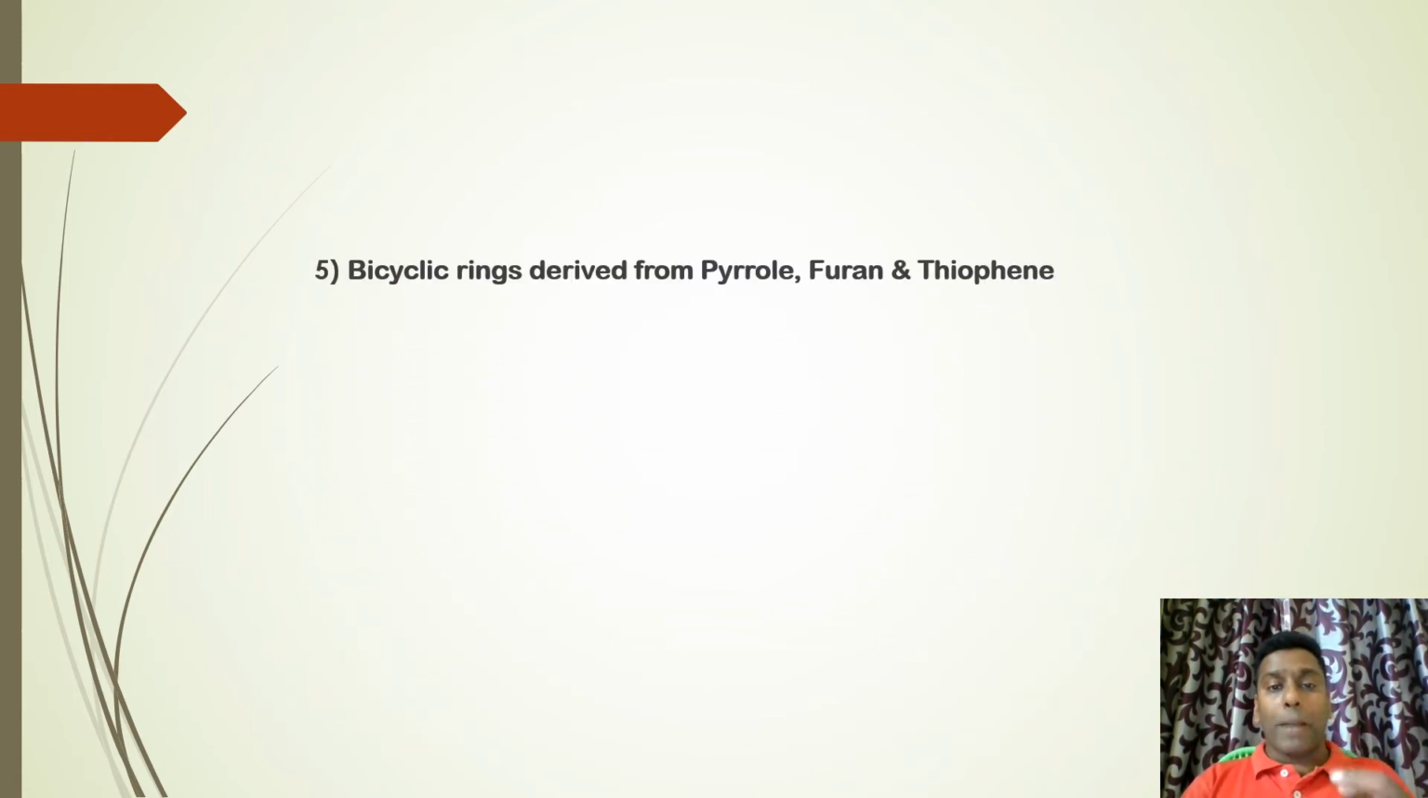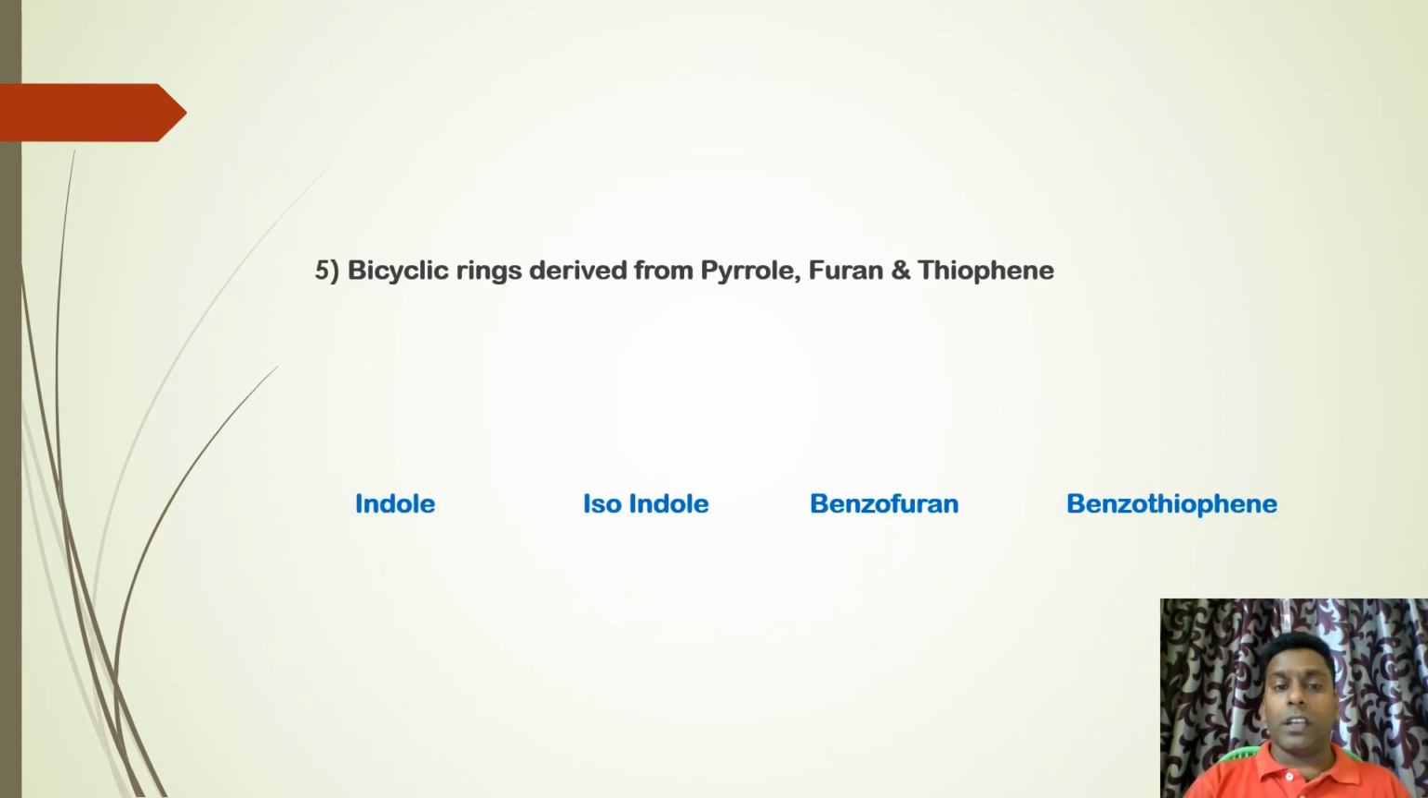Okay, next. Bicyclic rings derived from pyrrole, furan, and thiophene. It means the structure consists of 2 rings where one of the rings can be either pyrrole, furan, or thiophene. The other ring can be anything, but one of the rings must be either pyrrole, furan, or thiophene. Let us see the examples. Indole, isoindole, benzofuran, and benzothiophene.